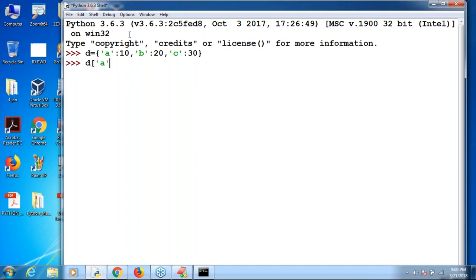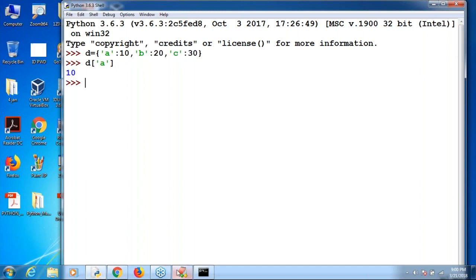Now I'm taking, very simple, D of A. If D is the dictionary and you specify the key, then the corresponding value by default we are going to get. Are you getting that? Now, what is the value associated with A? 10. Are you getting it, right?